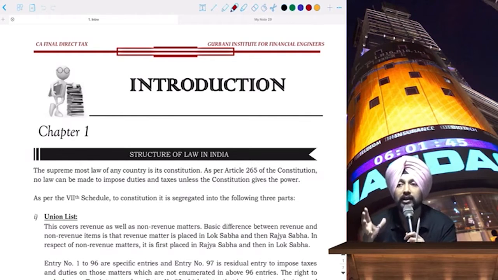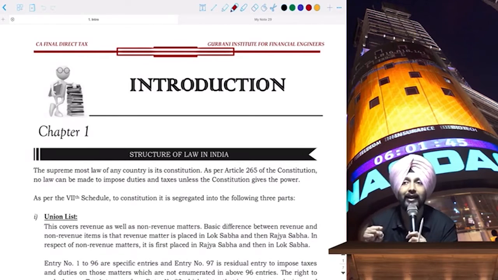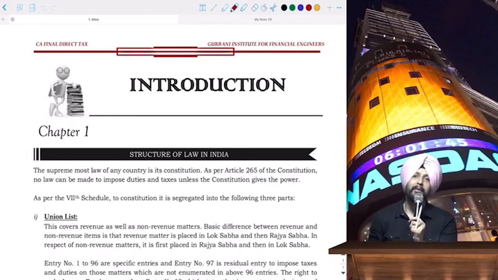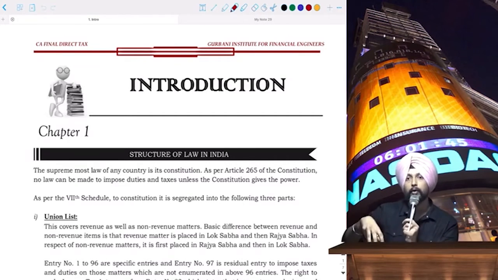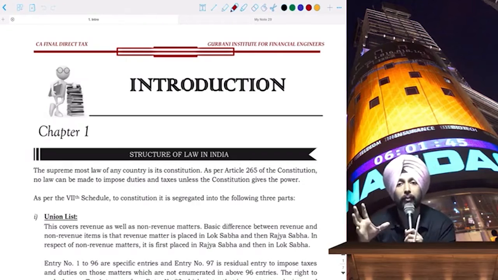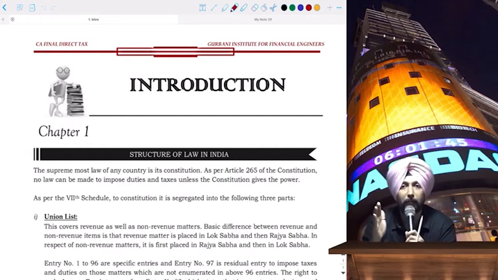Now, the whole objective of this DTC was to make the tax laws, especially the direct tax laws, simplified and easy to implement. Because as I told you, the Income Tax Act which we are following as of now is 60 years old, and the whole idea was to simplify it. It could not be done in 2018. Finally, in 2019, they have been able to complete it.